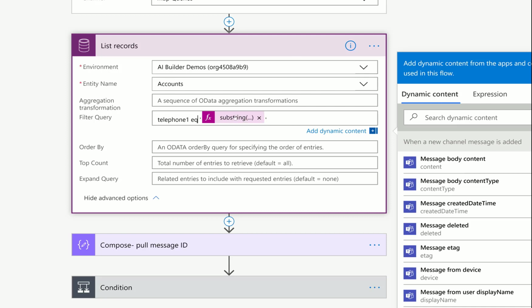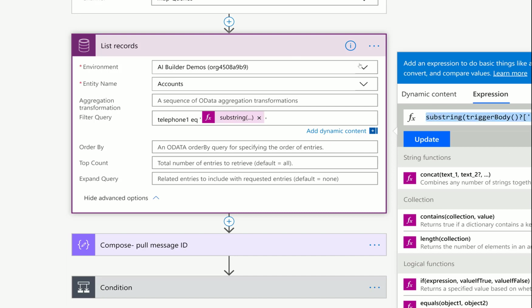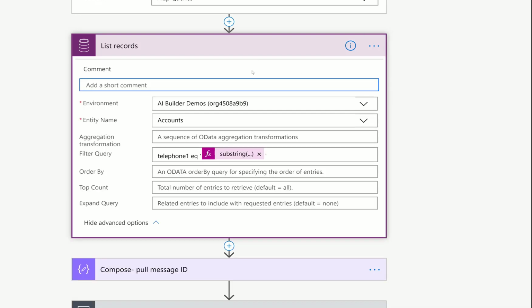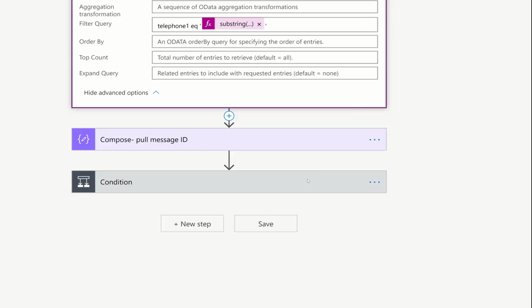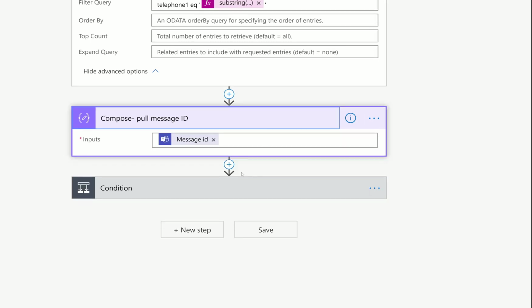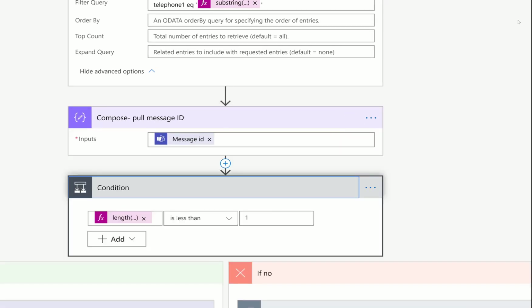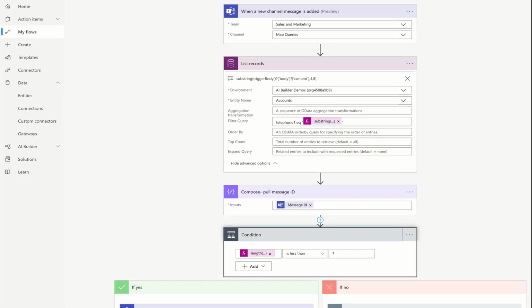And then finally, I have a formula here. Let's copy this out and put it in a comment so we can see it better. Basically, this is a substring function, and it's looking at the substring of the trigger body content. So again, are you getting used to trigger body content? What Teams is the message itself. Then it's starting at the 4th position and giving back 8 characters from there. And so this gets us the actual phone number. And then I think I just pulled out the message ID here. Let's zoom out again since we understand that story.